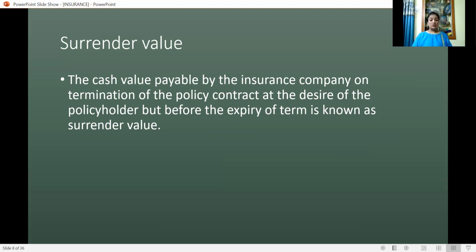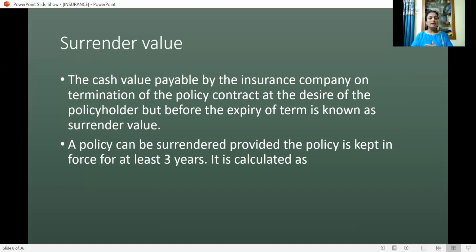Suppose the term of the policy is 15 years. After 15 years, it is called the expiry of term. But after 5 years or 10 years, the policyholder wants to close it down and take the money now. The cash value payable by the insurance company on termination of the policy contract at the desire of the policyholder before the expiry of term is called the surrender value.